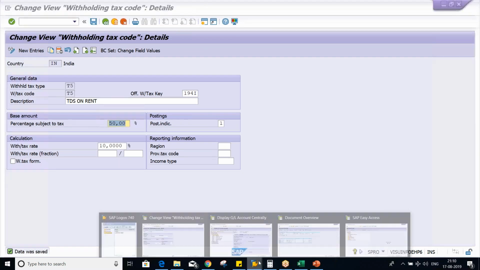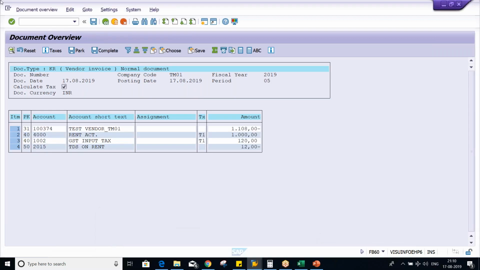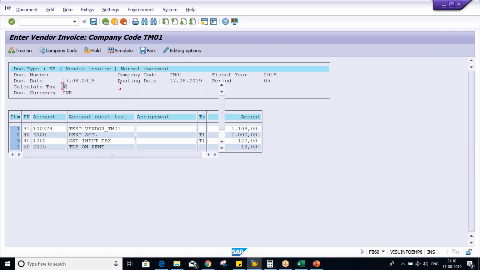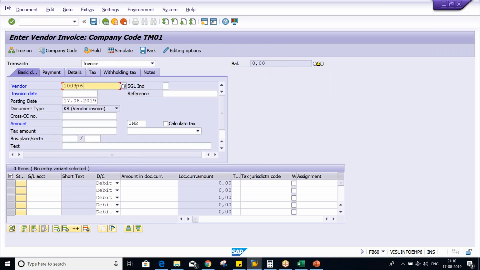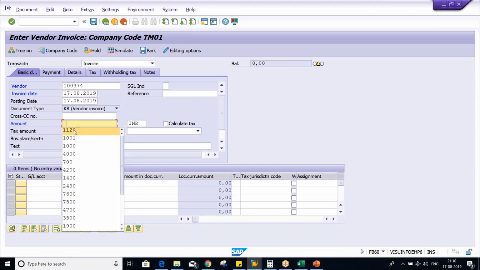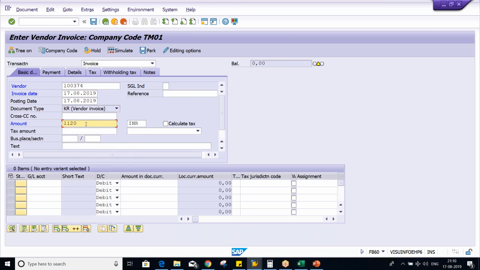Now I will just do one thing once again. Let me give the vendor number. Okay, don't be confused with this amount, guys. If you guys are having a perfect understanding of tax on sales purchase, okay, then you'll come to the logic behind this, because here at header level amount is different.